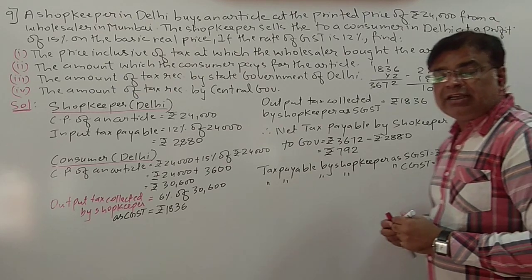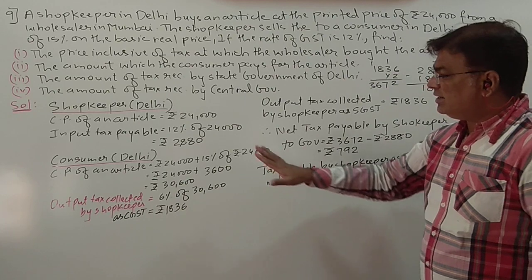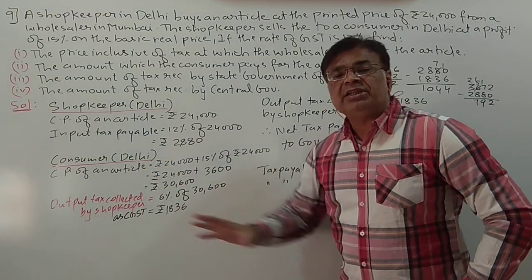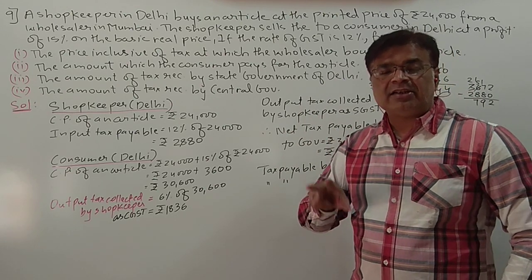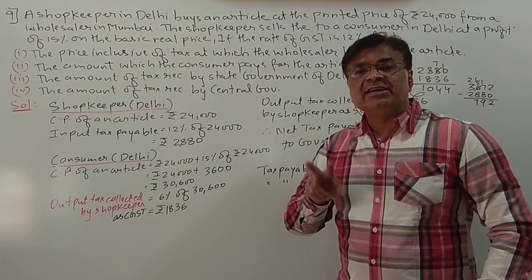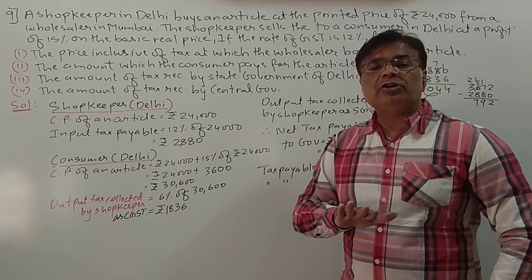I hope students you are clear what we have done over here. Okay, see, let us do once again. The shopkeeper in Delhi is selling the article in Delhi only, so it is intrastate. Now you know if it is intrastate, then 50% will go to the state government and